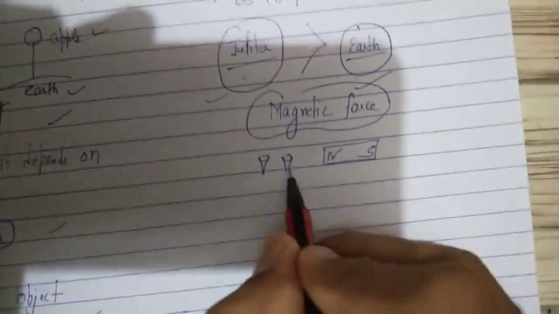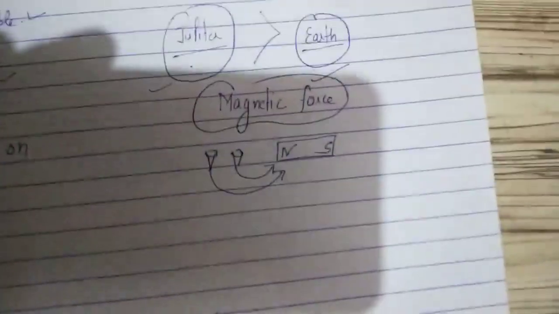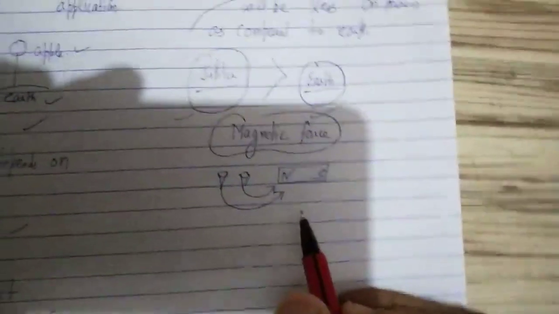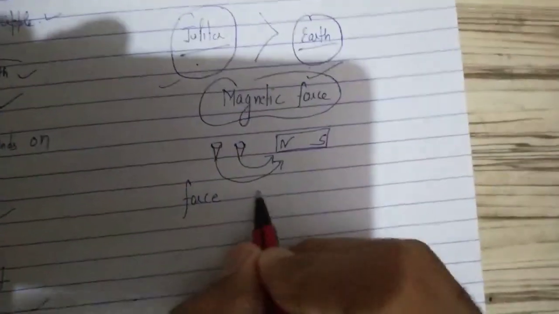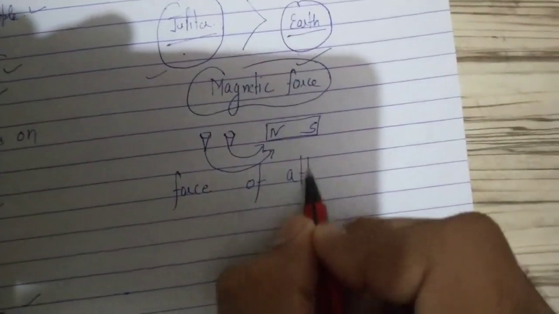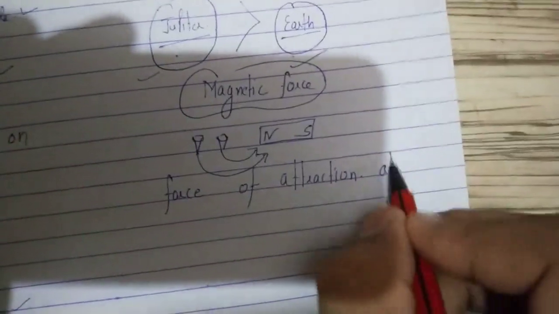This magnet will attract the iron pieces towards itself. So this type of force is magnetic force, a force of attraction. What is magnetic force? It is a force of attraction applied by the magnet.